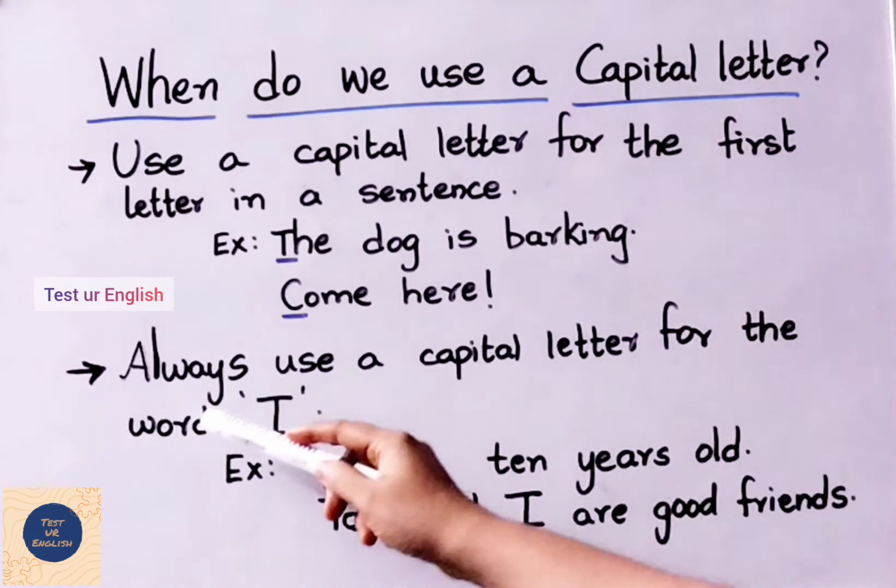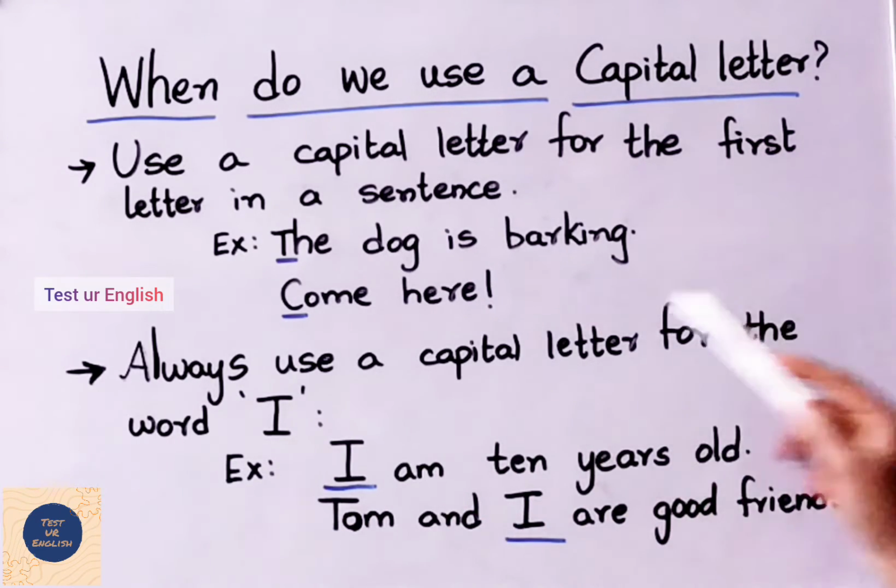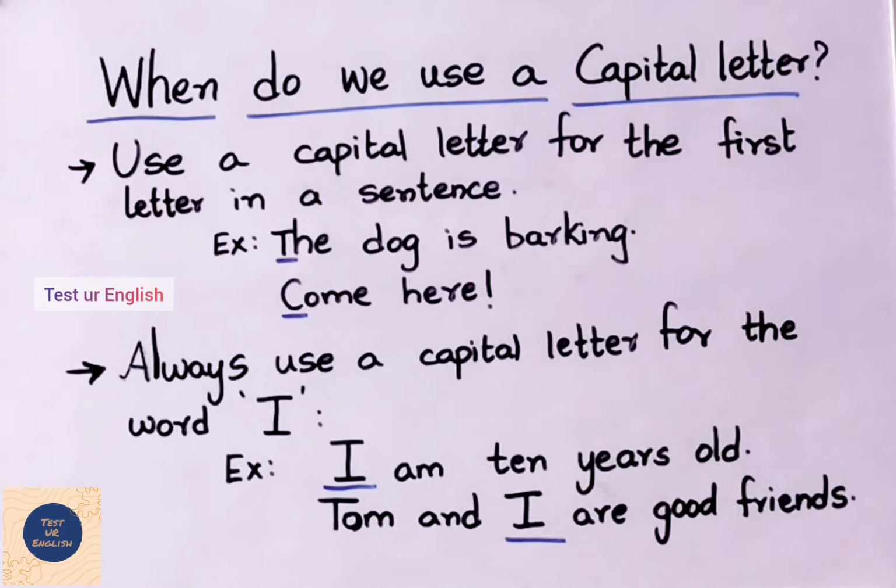Second rule, always use a capital letter for the word I. Example, I am 10 years old. Tom and I are good friends.